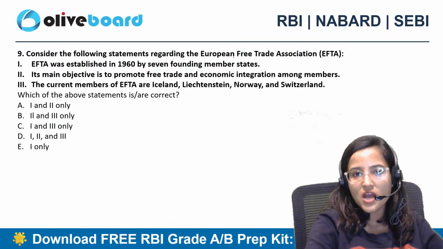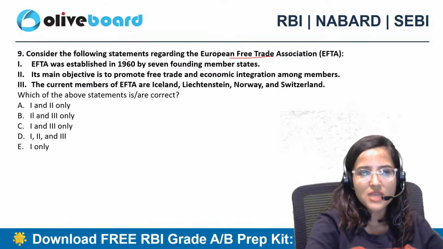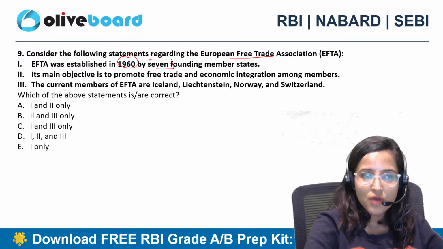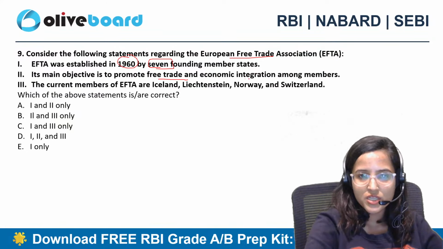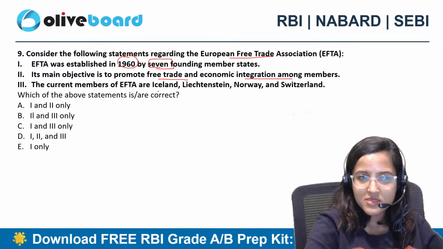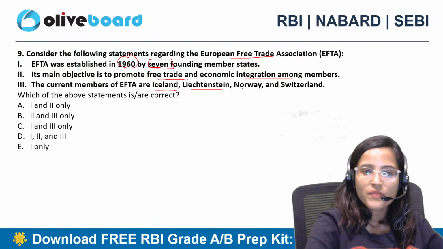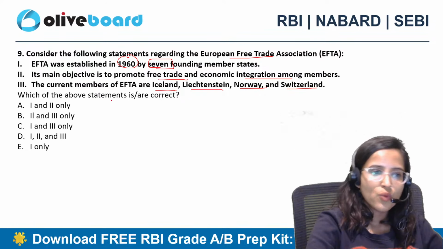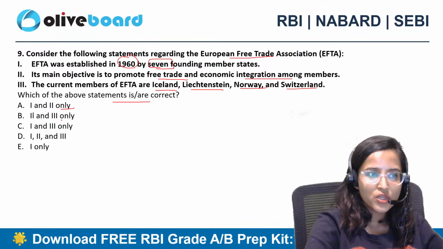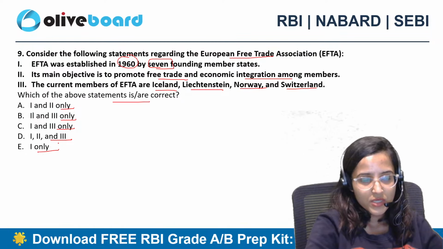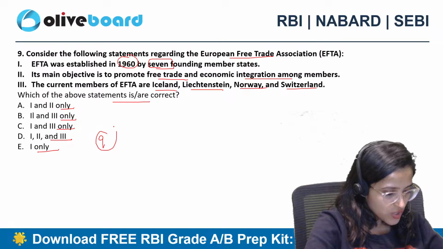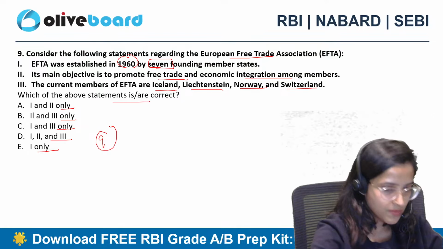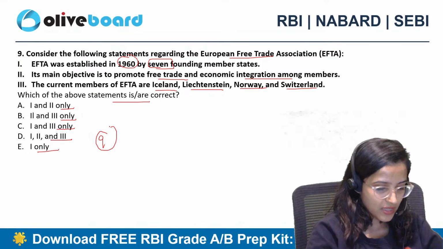Consider the following statements regarding EFTA. 1. EFTA was established in 1960 by seven founding member states. 2. Its main objective is to promote free trade and economic integration among members. 3. The current members are Iceland, Liechtenstein, Norway, and Switzerland. Which of the above statements are correct? 1 and 2 only, 2 and 3 only, 1 and 3 only, 1, 2, and 3, and 1 only. What is the answer? Ninth question. What is the answer? Satyarth has given me B, 2 and 3 only. Anybody else?